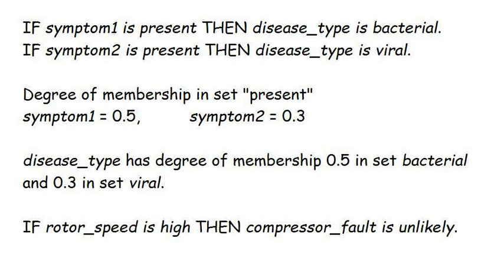One way round the problem would be to have a variable compressor fault and several sets such as likely, definite, unlikely, and so on. In that case, the score of 0.7 for the rotor speed establishes that compressor fault has a degree of membership of 0.7 in the set unlikely. In this case, we don't need to establish a numerical value for unlikely at all. However, neither of these solutions strikes one as being particularly elegant, and the best strategy when faced with a rule like that will be to rewrite it to remove as much ambiguity as possible.